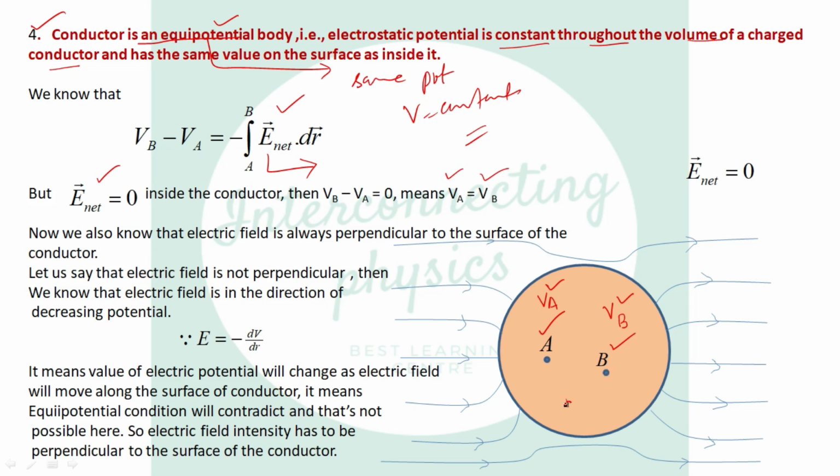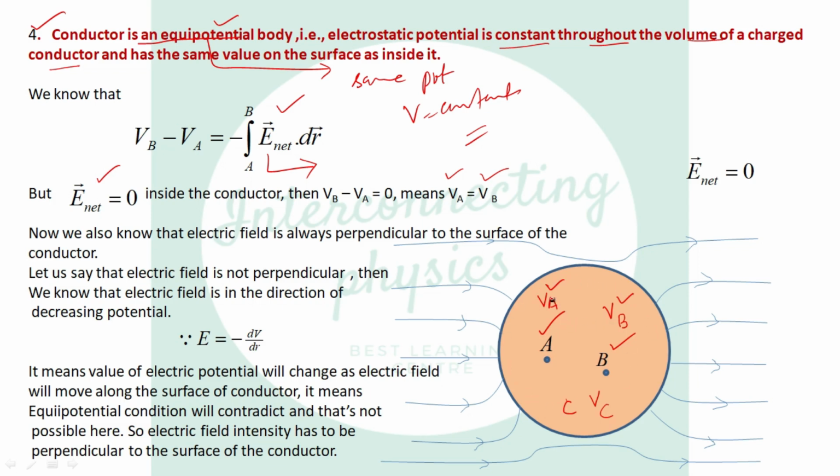If we consider some point C and we say the potential at point C is VC, then we write this equation. Then we also see that VC is equal to VB. It means the potential at every point inside the conductor is the same.